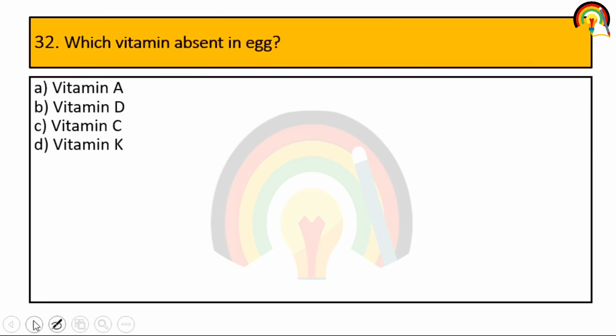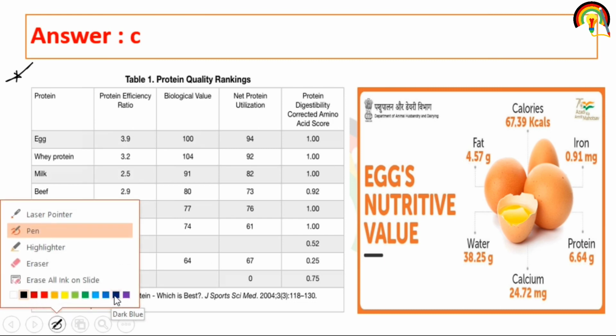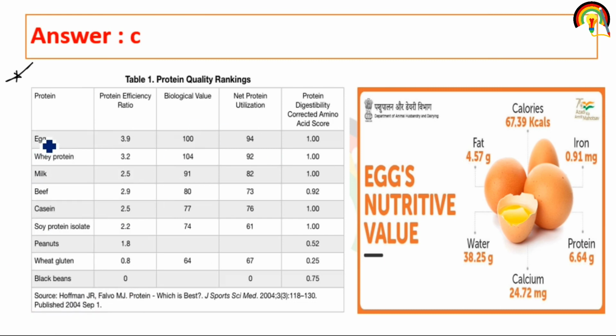We discussed this question. One important note that I want to add here, and this is very important knowledge: this is PER. This is biological value. This is NPU, net protein utilization.